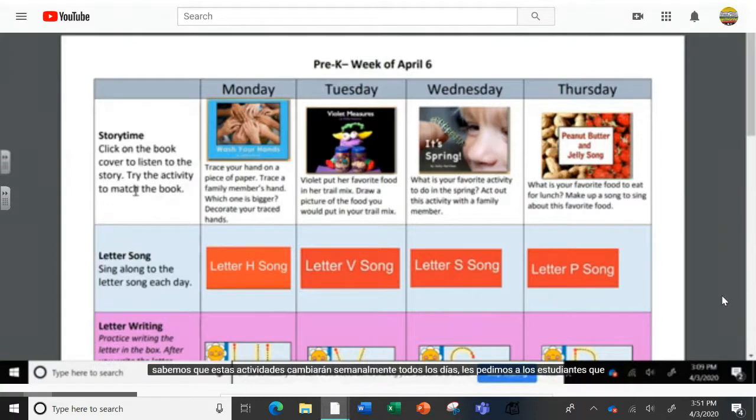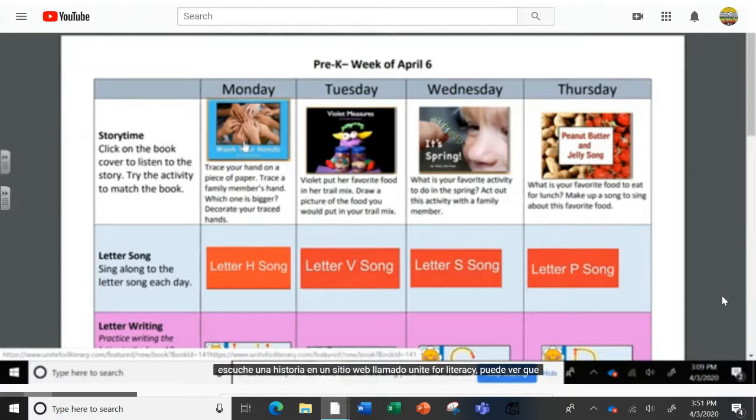Every day we're asking students to listen to a story on a website called Unite for Literacy. You can see that there are some book covers here, and when you click on each book cover, it will bring you to a website. Let me click on Wash Your Hands.